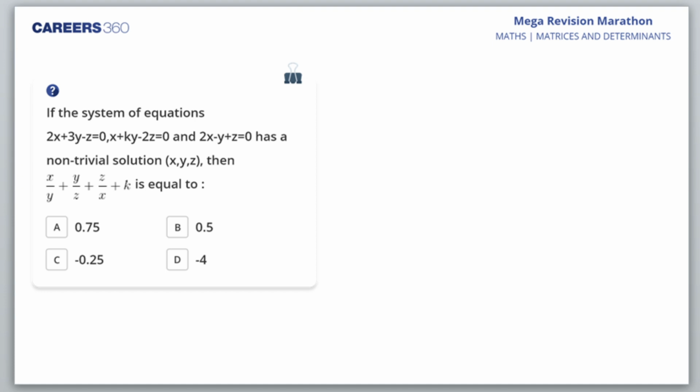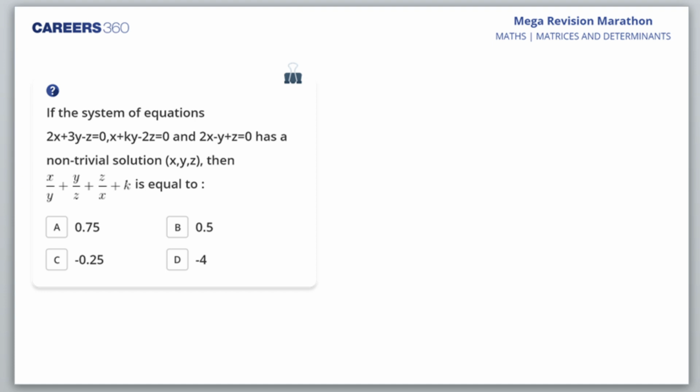Non-trivial. Asmita, non-trivial means, first of all, understand what a trivial solution is. Trivial solution is when all x, y and z are 0. All three are 0, so obviously that would satisfy. When x is 0, y is 0, z is 0, this would be 0. Similarly, this would be 0. So apart from it, if there is a non-trivial solution, then what is the condition? That's what the question is.